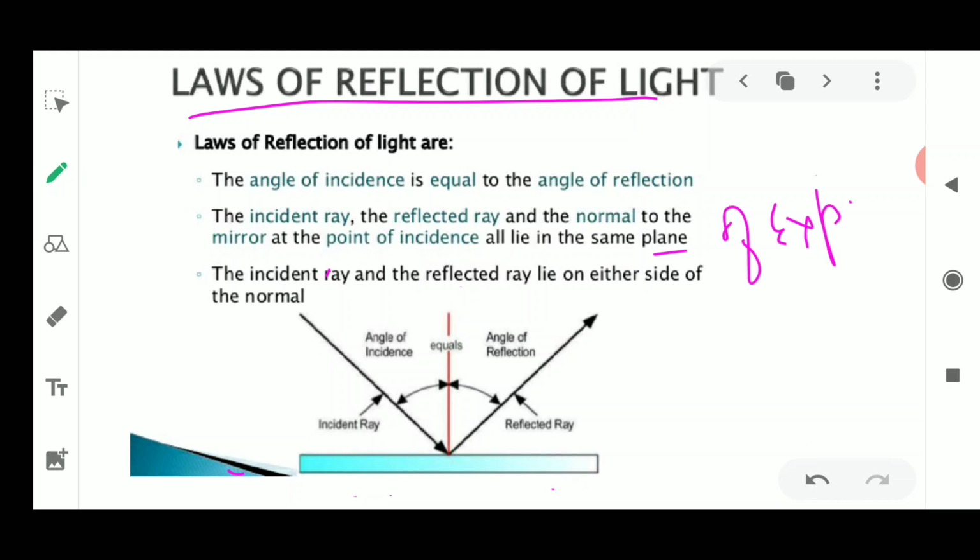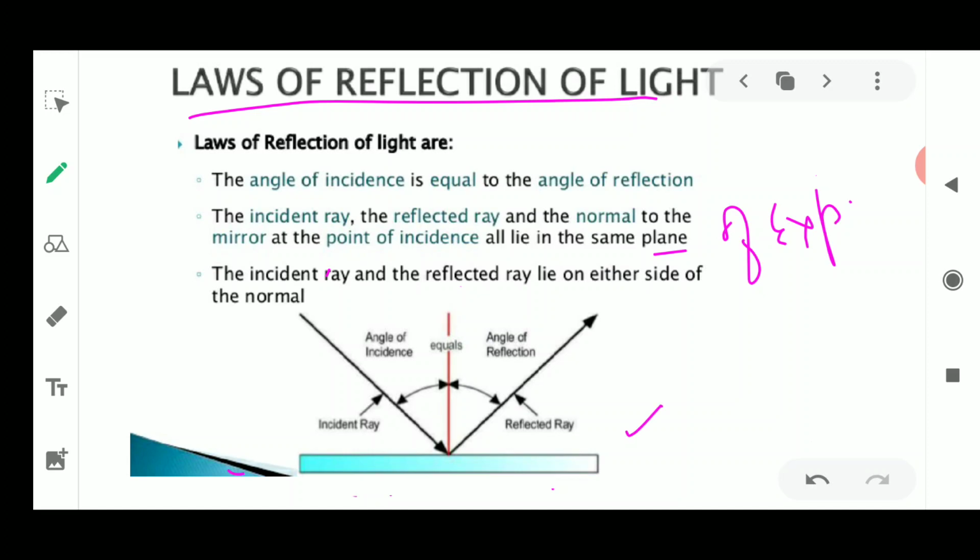Wherever we are performing this experiment, all these lines and words you can see here on the screen, the incident ray, normal, angle of incidence, point of incidence, all lie on the same plane of experiment. So this is the first law. Now, what is the second law?